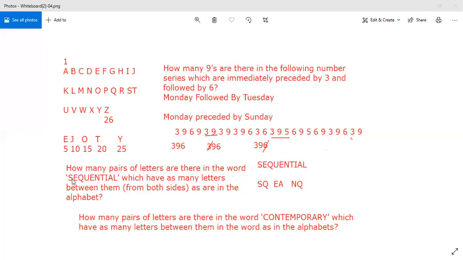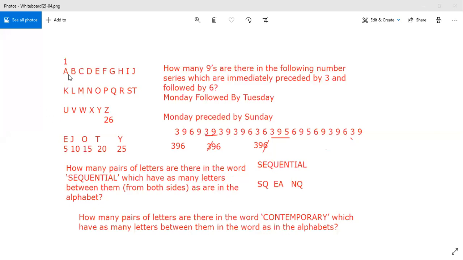See, next type of question is how many pairs of letters are there in the word sequential which have as many letters between them as are in the alphabet. First of all, try to understand this question. They have written the word sequential. Now he is asking you to find how many pairs are there which have as many letters between them as in the alphabetical series.